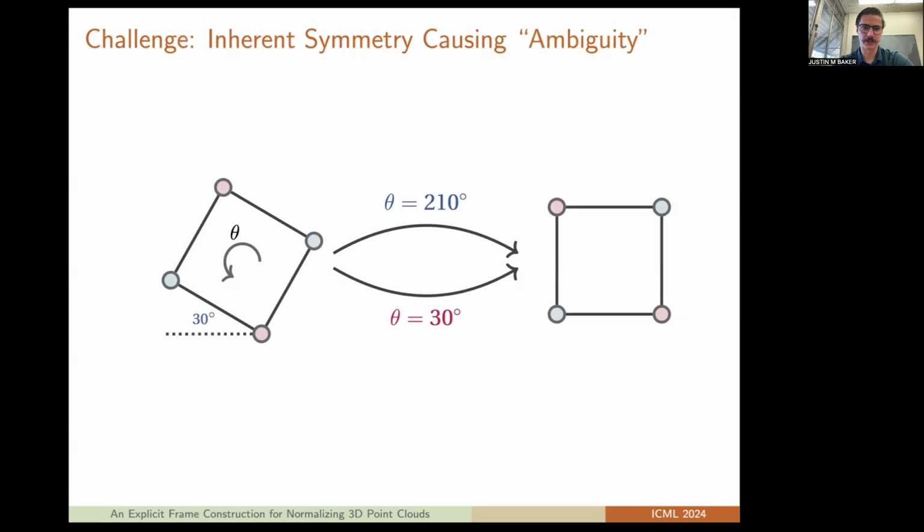So the challenge that we have to overcome is that inherent symmetry causes ambiguities. So here I have a point cloud with some inherent symmetries, and from these inherent symmetries arise these ambiguities. In this case, I have ambiguity up to 180-degree rotation. So I can choose any rotation up to 180-degree multiple of each other that will give me the same canonical representation.